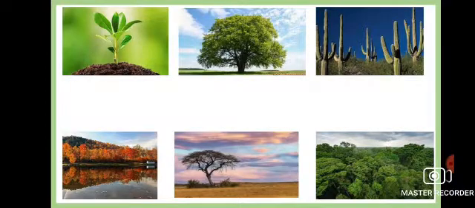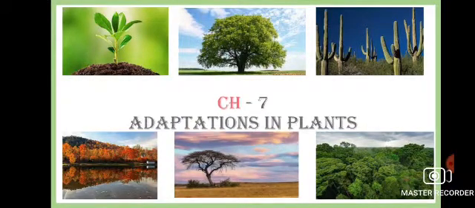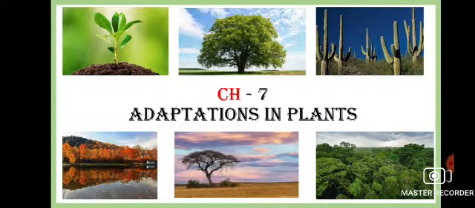You know that we are now continuing with chapter 7 of your book, that is Adaptation in Plants, in which today we will learn about special adaptation. That is, there are some plants which have got some special features in them, and this special feature has helped them to adjust with the surrounding with the special adaptive features. Okay, so let's proceed.